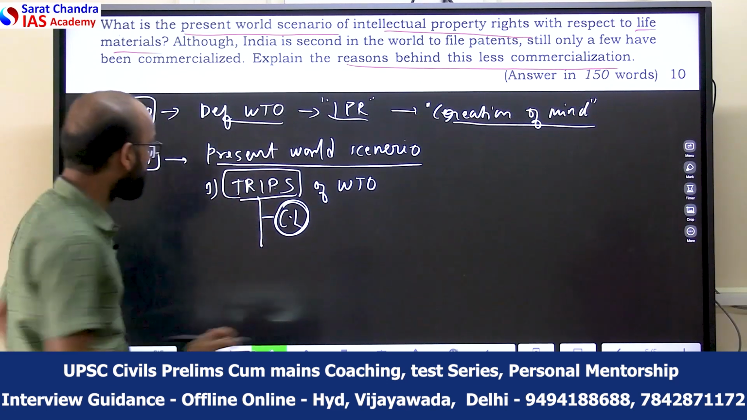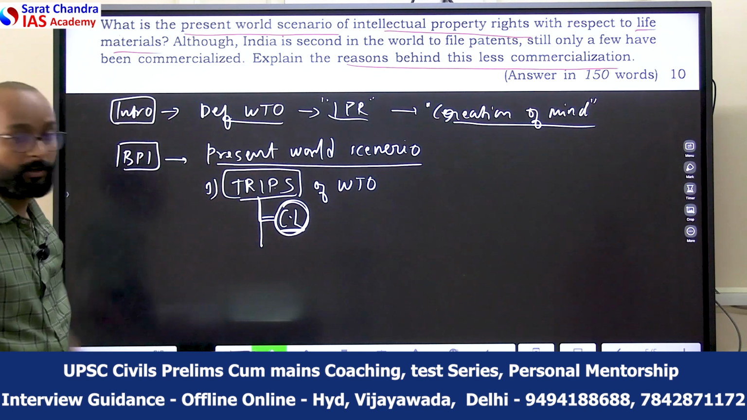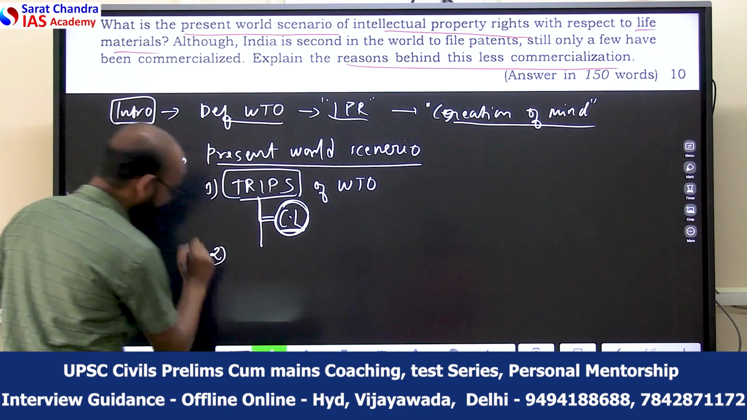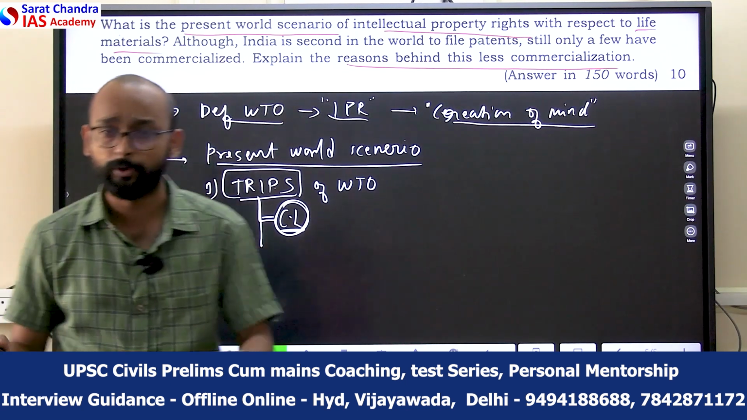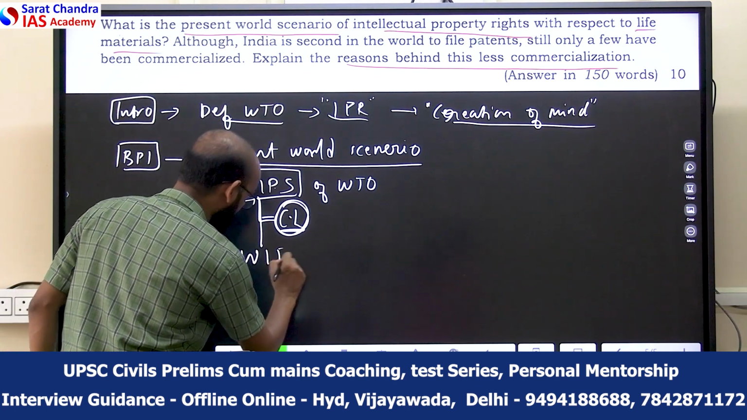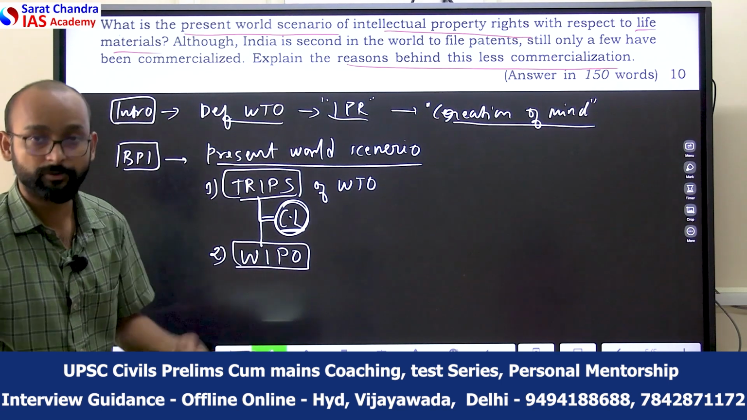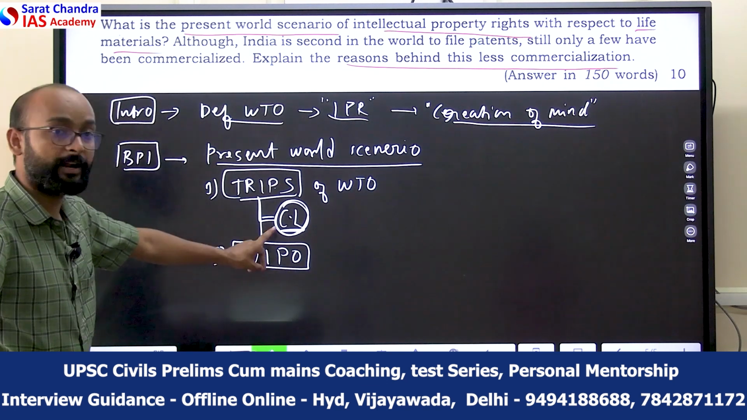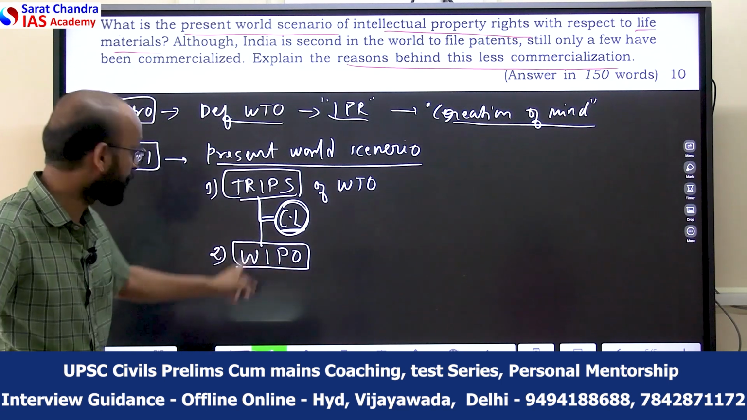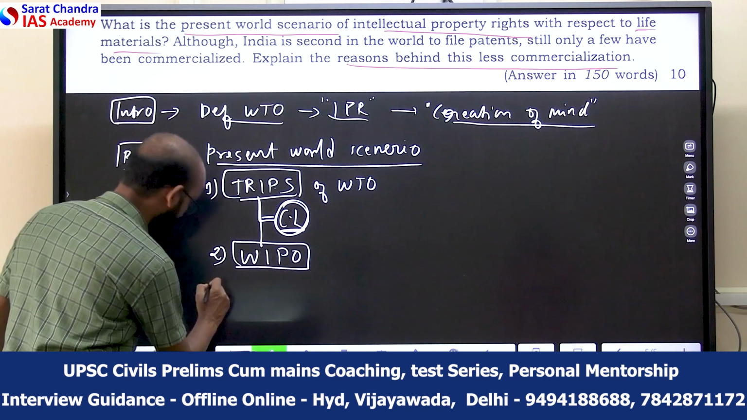You can talk here like compulsory licensing is allowed under the TRIPS. This you can also mention under the present world scenario. However, you can talk about the Paris Convention also, which talks about the patents. You can talk about the institution WIPO, which helps in the regulation as well as the monitoring and development of intellectual property. World Intellectual Property Organization can be mentioned in this particular part.